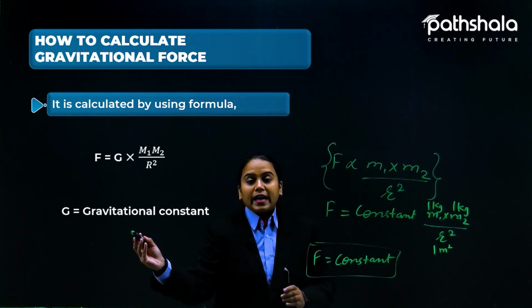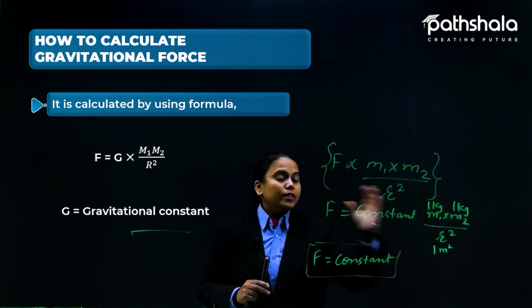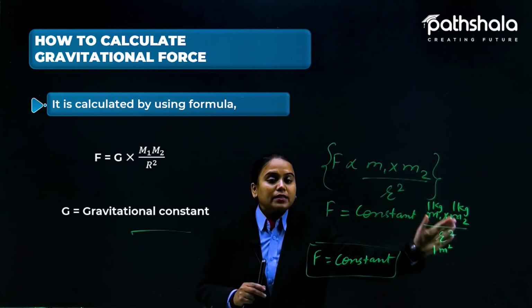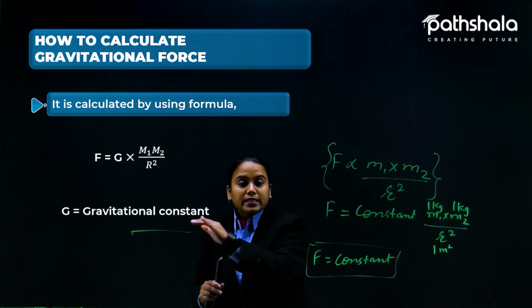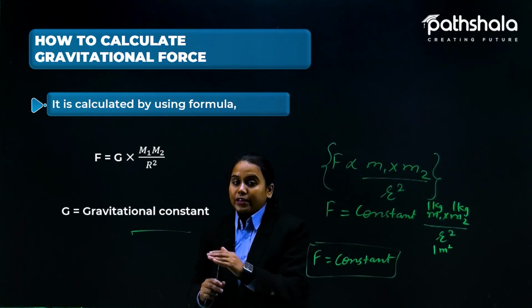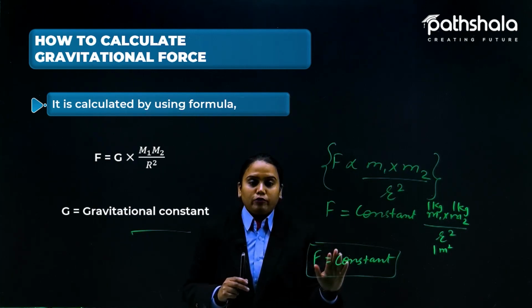That gives us an idea that even with the minimum values of the masses and the distance, this much gravitational force would still be applicable in the whole universe.